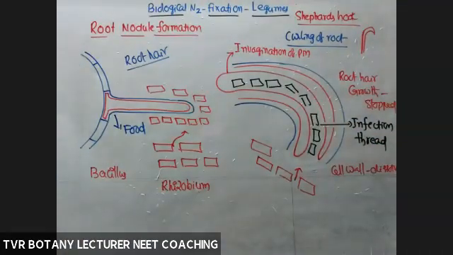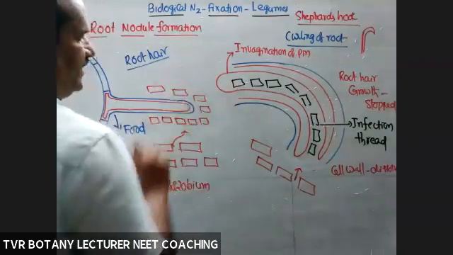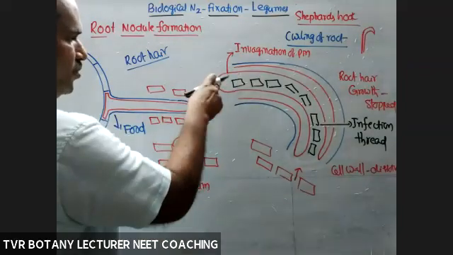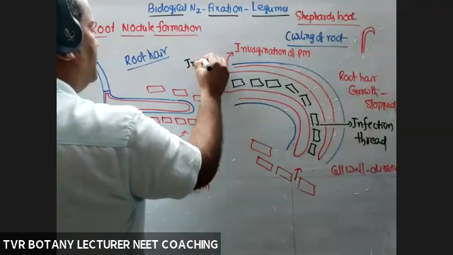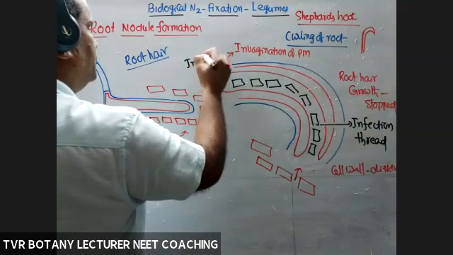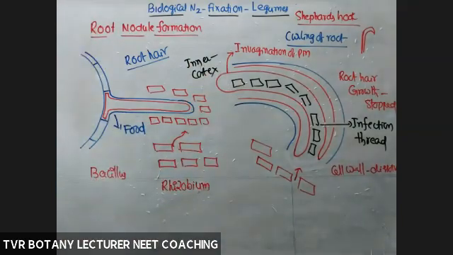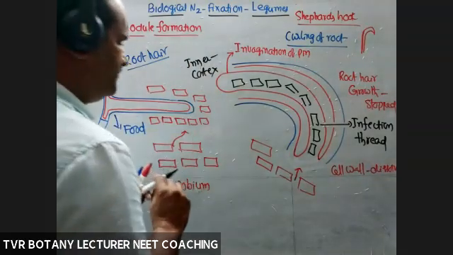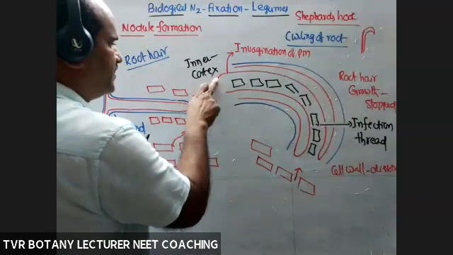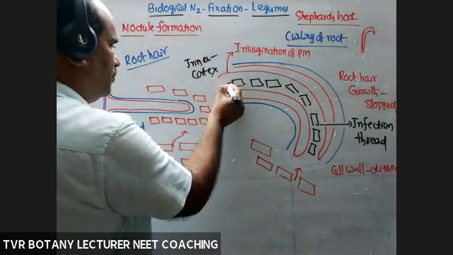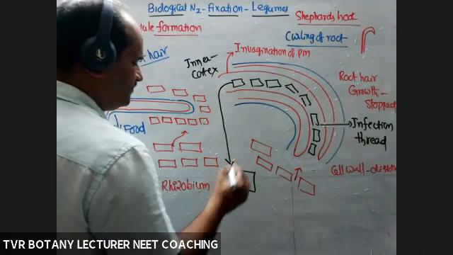Infection thread. What is the purpose of this infection thread? Transportation of invading bacteria into the cortex, the inner layers of the cortex, the innermost part of the cortex. Once they reach the cortex, they produce hormones. So now dissolution of the infection thread, and release of those bacteria particularly into cortical cells.